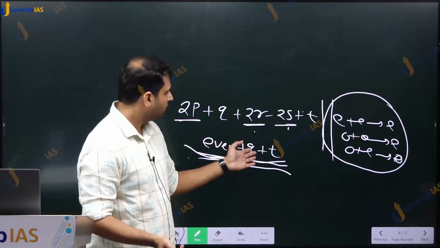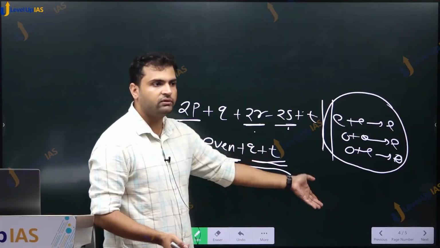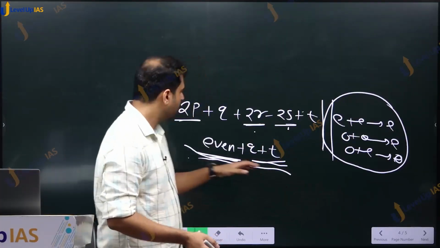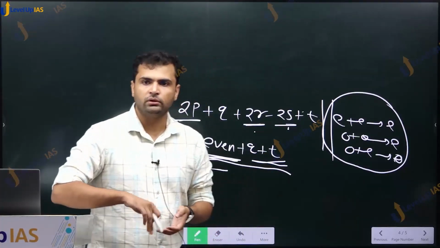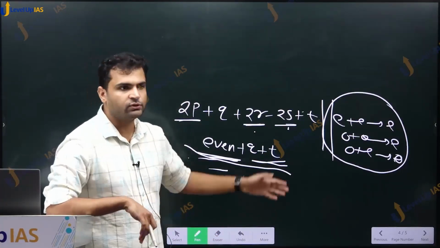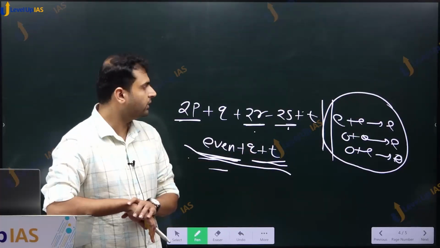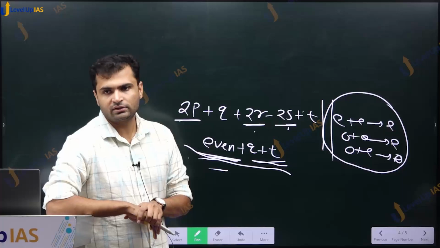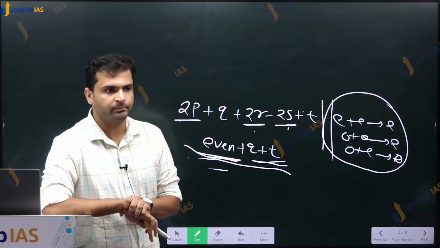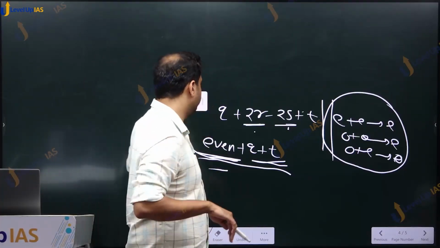Very well. Odd plus odd or even plus even. In both cases we have an even number. So statement 2 is not definitely true in all the cases. That is why this was wrong. Okay. So statement 2 is wrong, statement 1 is correct. This was a 2023 question which you just solved.